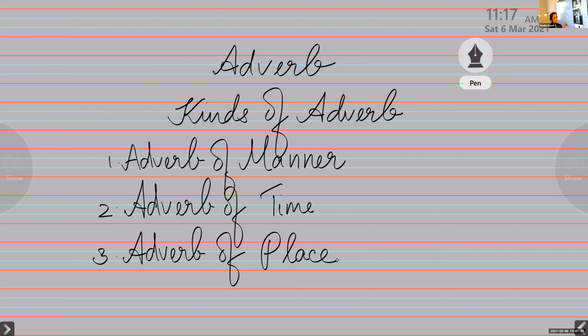So we know that an adverb is a word that describes a verb. It tells us something more about the verb. Okay, so there are three different kinds of adverb. The first one is the adverb of manner, the second one is the adverb of time, and the third one is the adverb of place. So, Bente, come on, tell me what adverb of manner means.